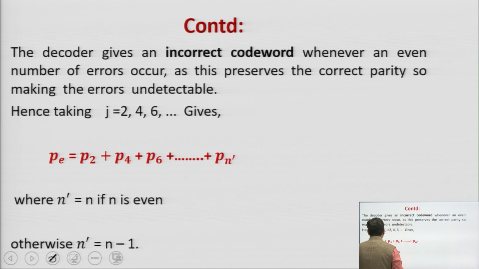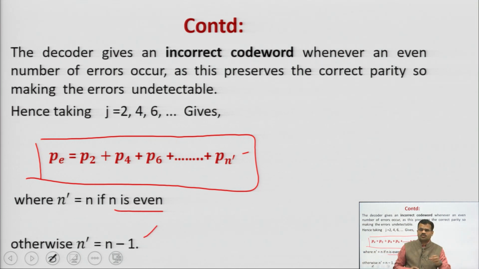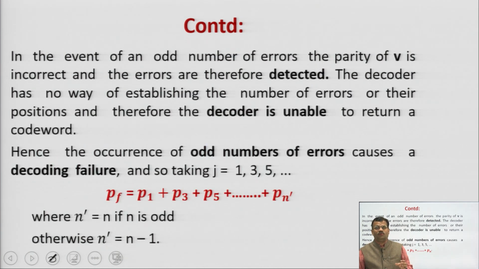So, PE is equal to P2 plus P4 plus P6 up to Pn', where n' is equal to n if n is even, otherwise n' is equal to n minus 1. In this way we can give the value of PE, the probability of getting an incorrect code word.